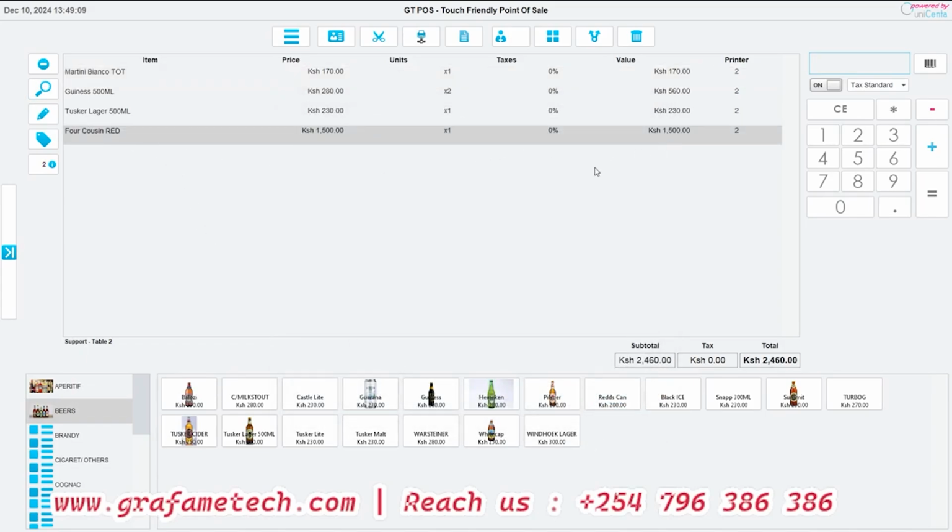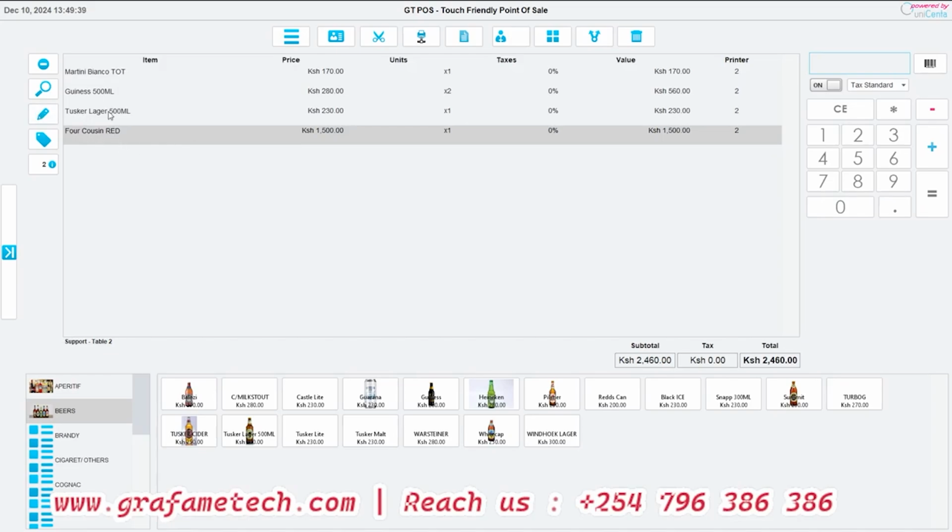Maybe, let's say you are in a wines and spirits business and you've given this person a discount. I understand some businesses don't have that provision of giving discounts. You see, for example, Four Cousins has 2 units. Now this one doesn't have a negative stock. But let's say instead of 1,500 shillings, you want to charge this person less, having given a discount of maybe 100.